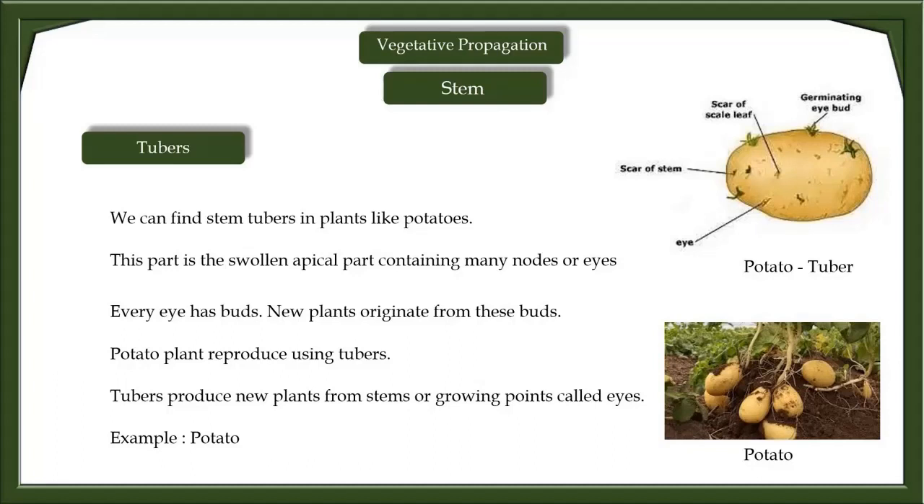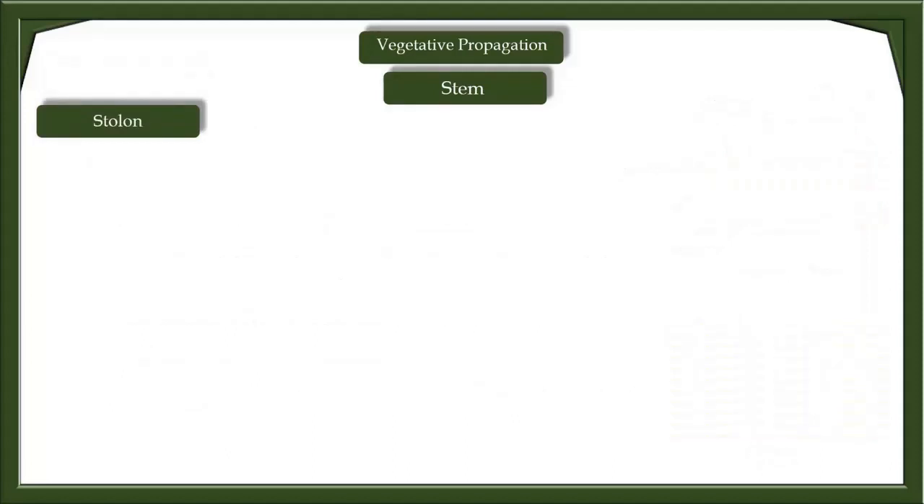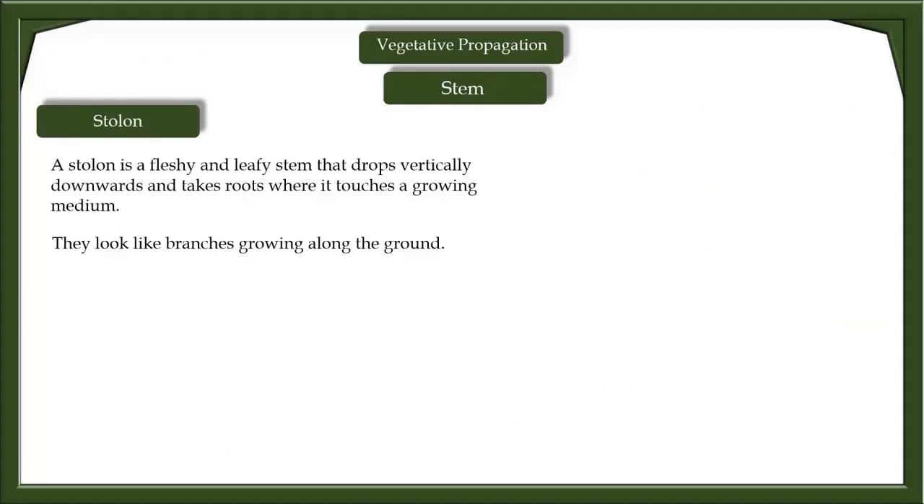Potato plants reproduce using tubers. Tubers produce new plants from the stem or growing points called eyes. Example: potato. Stolon. Strawberry plants reproduce using stolon.